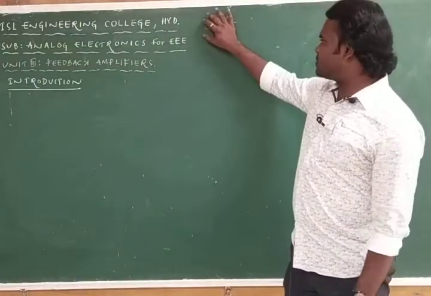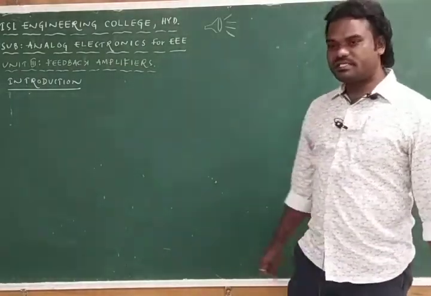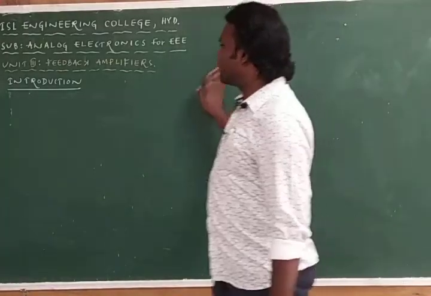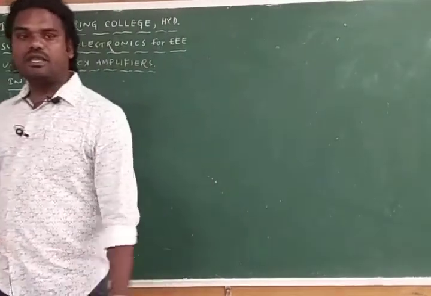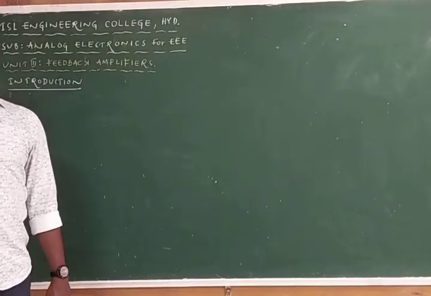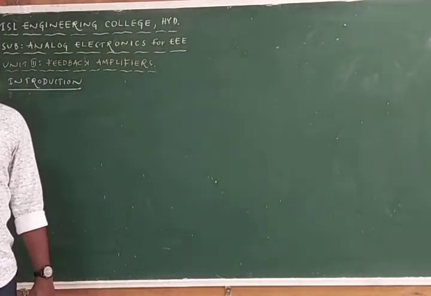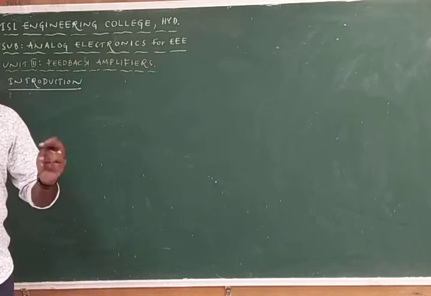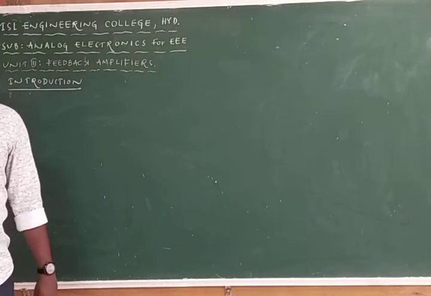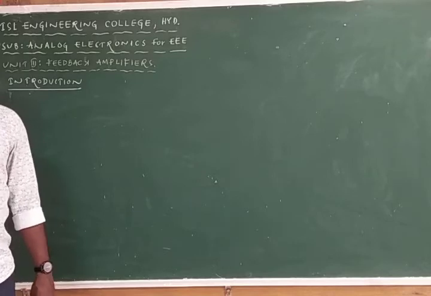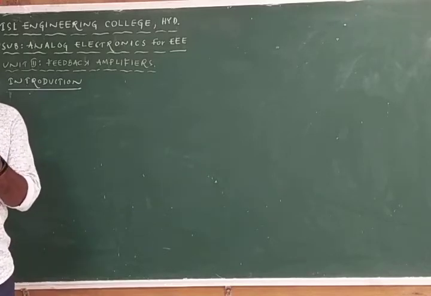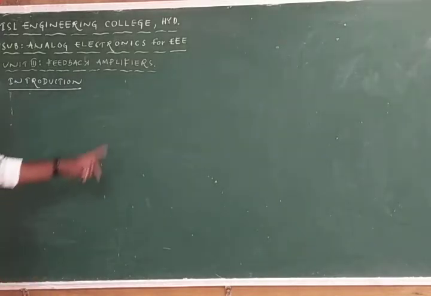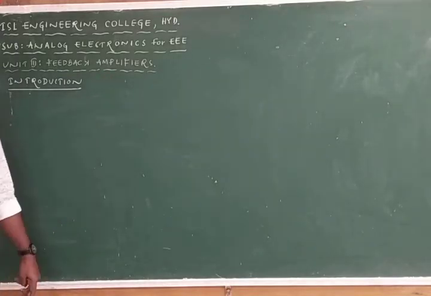So the definition of the amplifier is clear: it is an electronic circuit which is used to increase the strength of the signal. Here the signal is the voice signal, and the amplifier is increasing the strength of that voice.